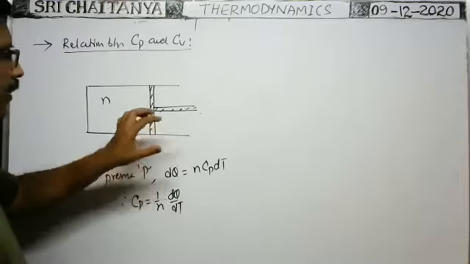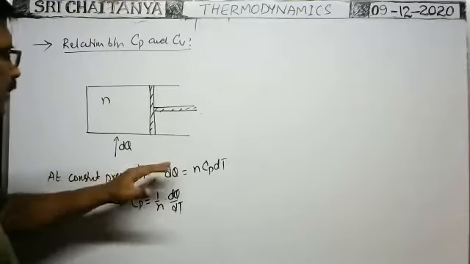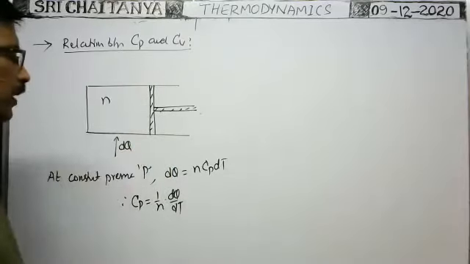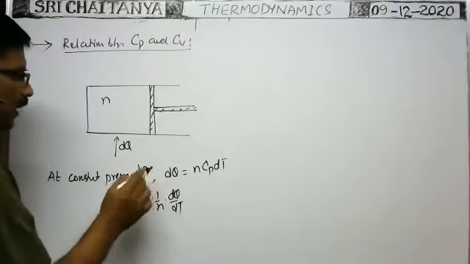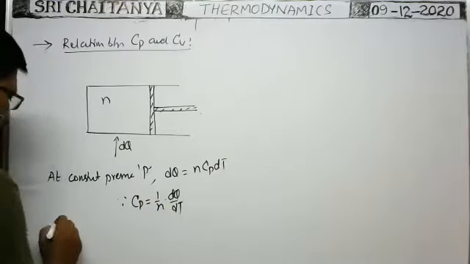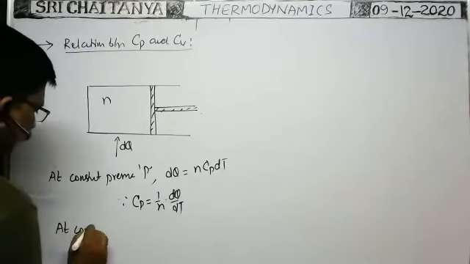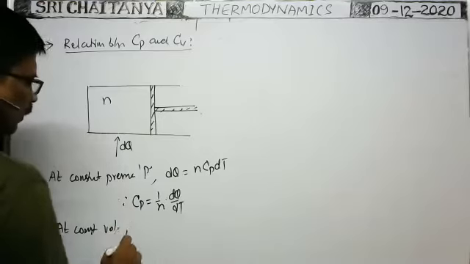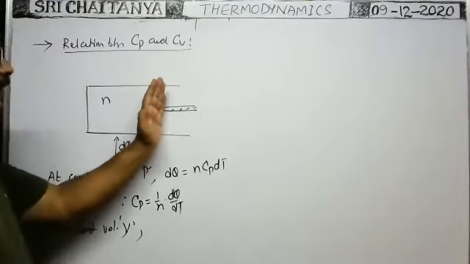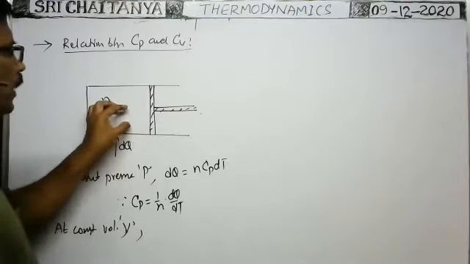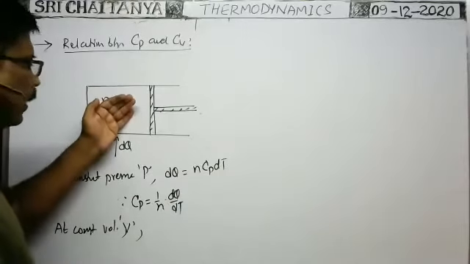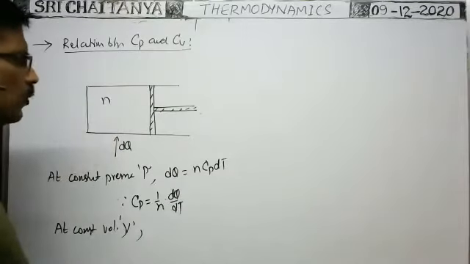It is the amount of heat energy supplied at constant pressure. Okay, it is utilized in two ways: to increase the internal energy and to perform some work. At constant pressure, heat energy is supplied to raise the temperature by dT. Next, at constant volume, that means the piston must be fixed. Then when you supply the heat energy to raise the temperature by dT, the heat energy supplied is utilized to increase the internal energy only.